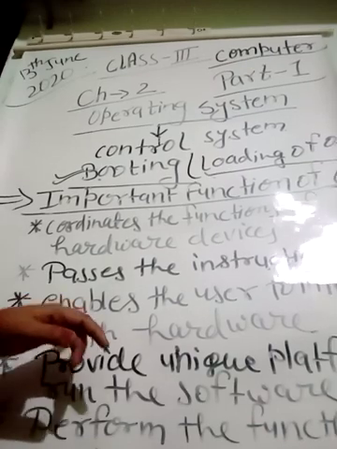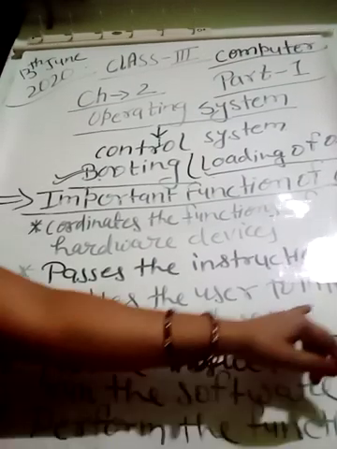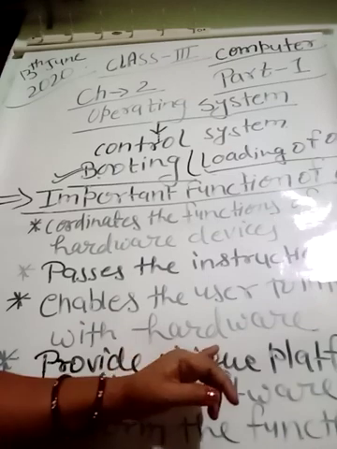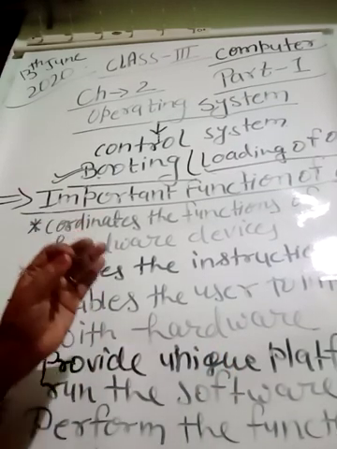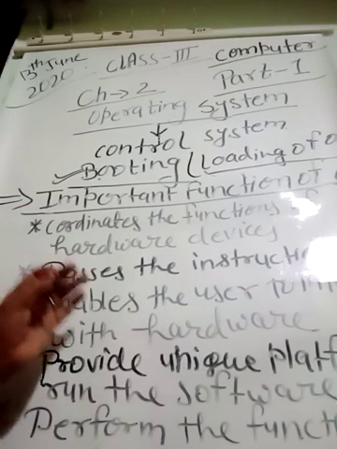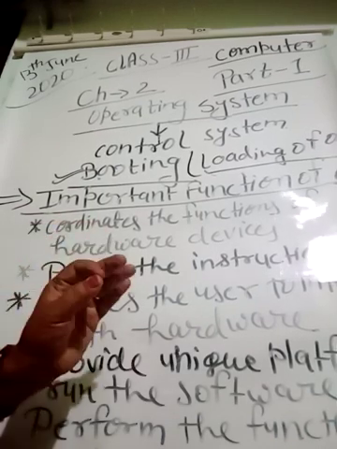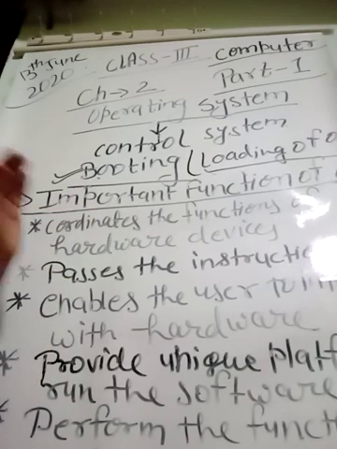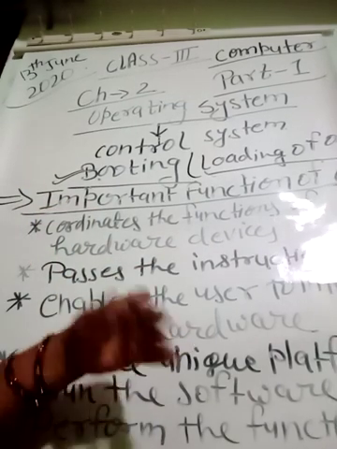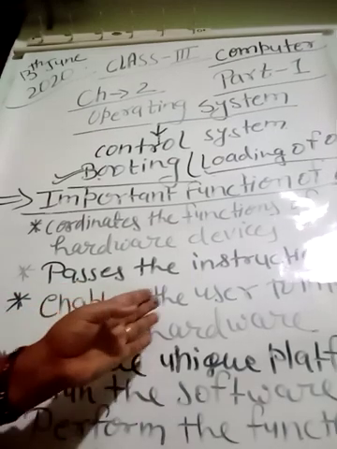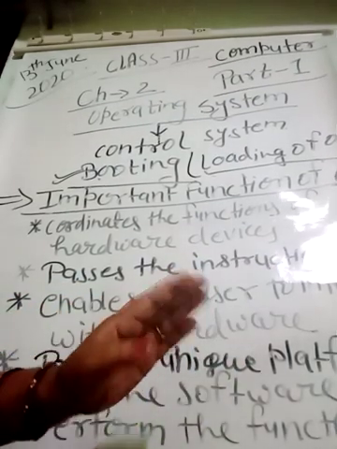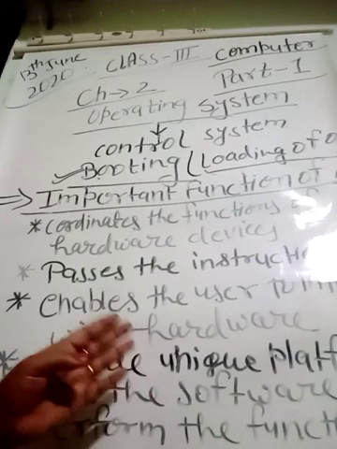Next one, it enables the user to interact with hardware. The user who wants to work with the help of computer needs different types of hardware to give instructions to the computer. So it is helpful to interact between the user and the hardware part of the computer.